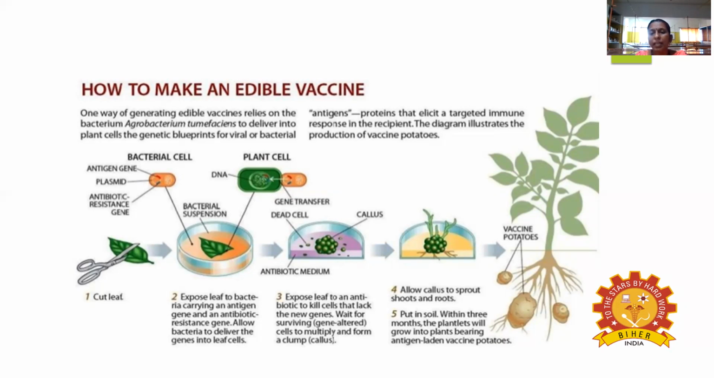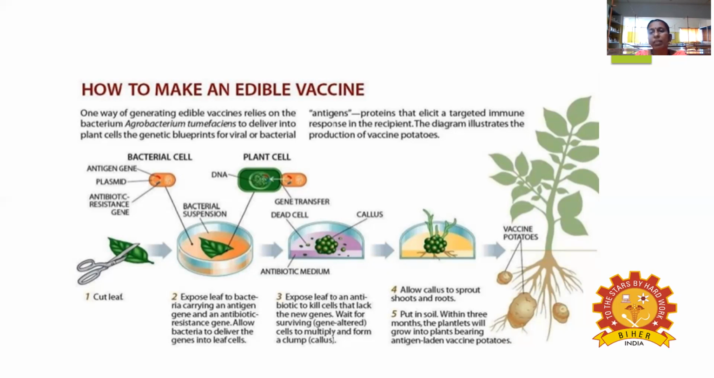And after the callus, allow the callus to sprout the shoot and the root, and then you can put it in soil. Within 3 months, you get the plantlets. The plantlets will grow into the plant. Now you have a plant bearing the antigen, and the antigen is present in the potato. You use that as an edible vaccine.